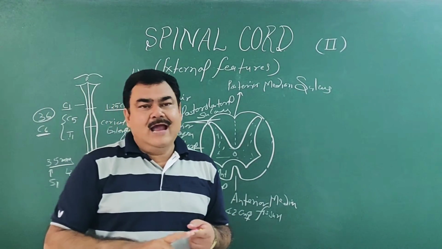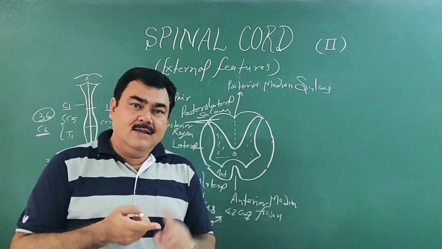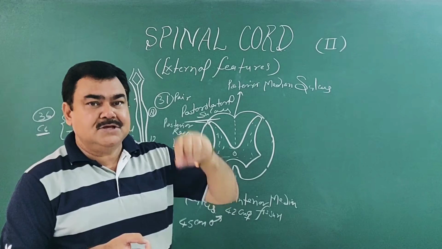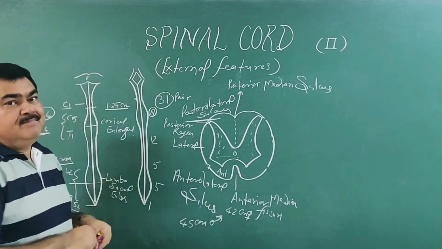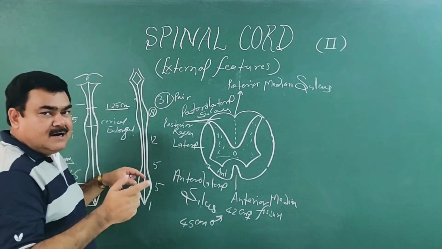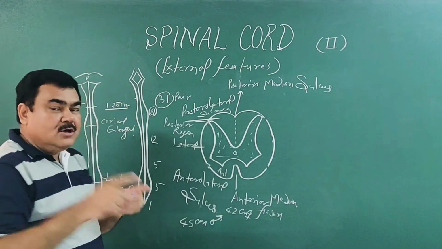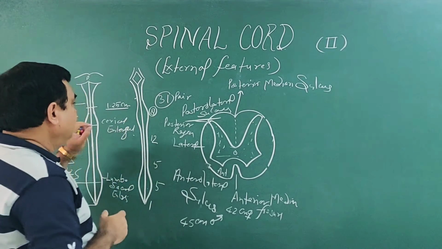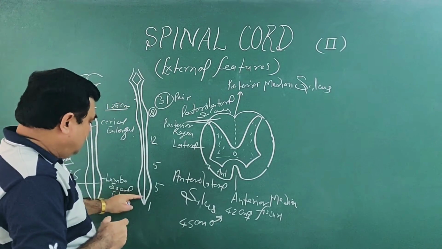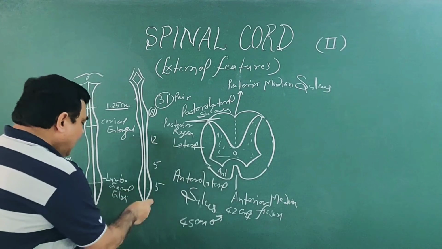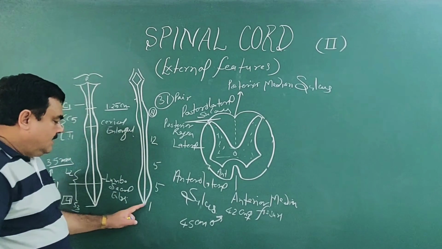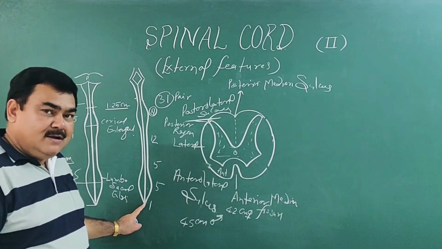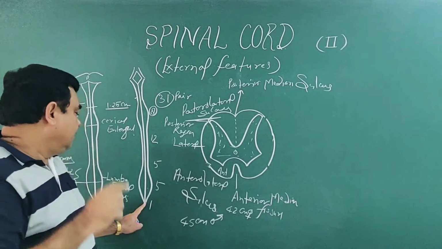During the 3rd month of intrauterine life, the length of the vertebral canal is equal to the length of the spinal cord. But after this, due to differential growth of the vertebral canal and spinal cord, the terminal part of the cord lies at the level of the L3 vertebra in the infant at the time of birth.